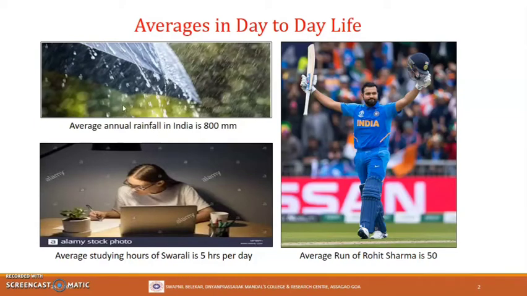Another example would be that the average annual rainfall in India is 800 millimeters. We know that the temperature in each city of India is different, right? So if we ask what is the annual temperature in India, then we can't state the temperature of each and every city. We have to have one single number which will represent the temperature of all the cities in India. So like this, we hear many statements about averages. So what does average mean? Before we answer this, let's have a look at today's outline of this presentation.